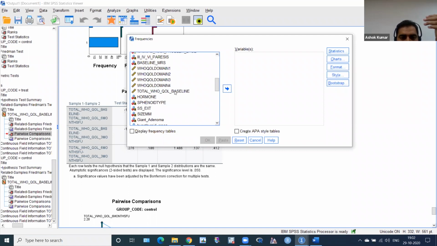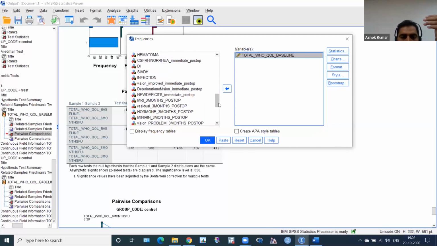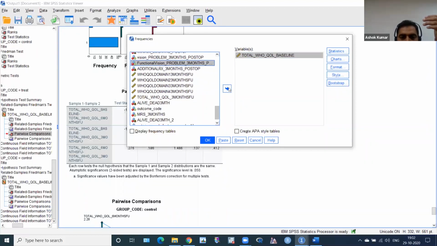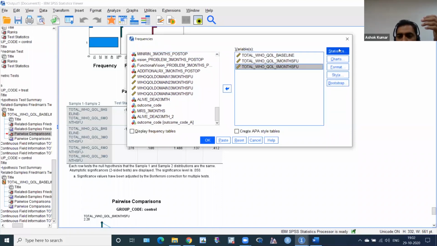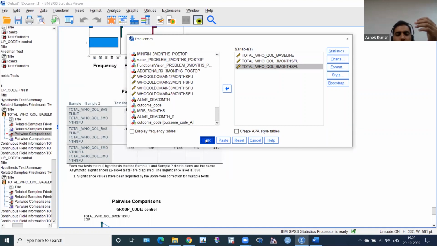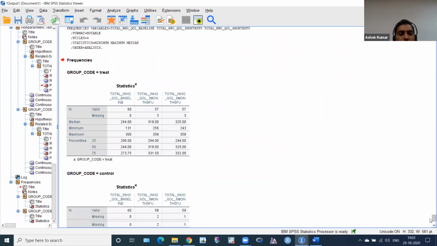So click this baseline, then 3 month, very good. This is 3 month, and this is 6 month. And then click Statistics, and this is median and IQR. No need for mean. I can use minimum and maximum also in dispersion. I think you are familiar with this dialog box. Continue, and then okay. These are the median and IQR values you can use for your results.